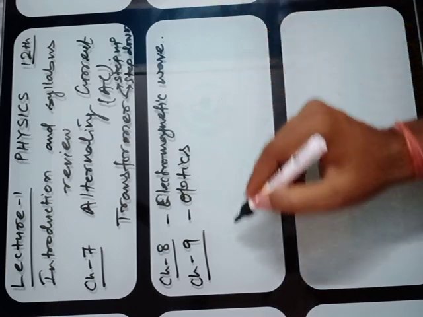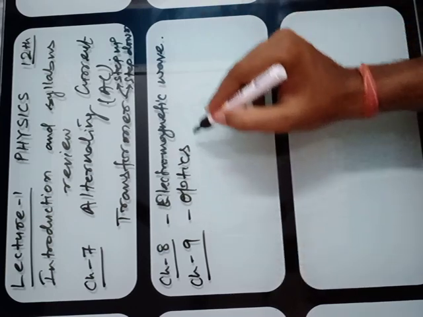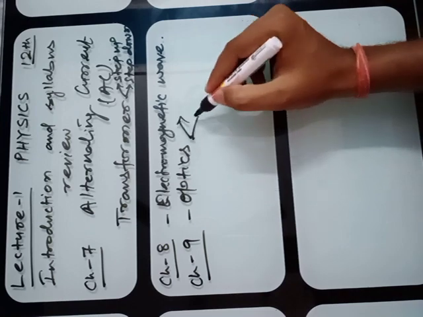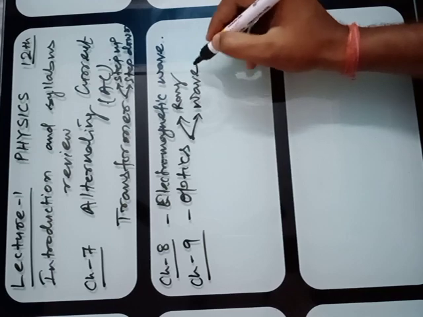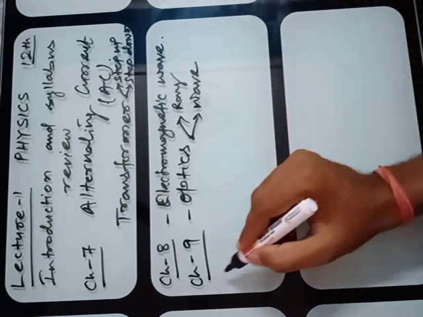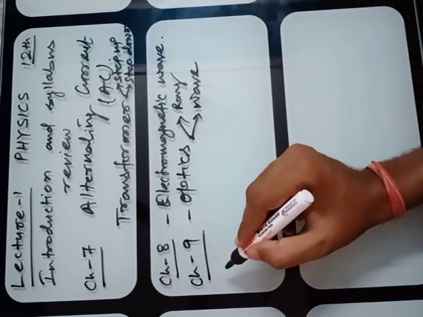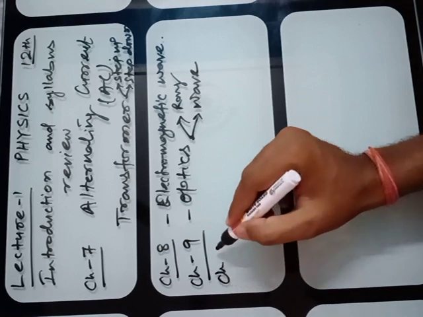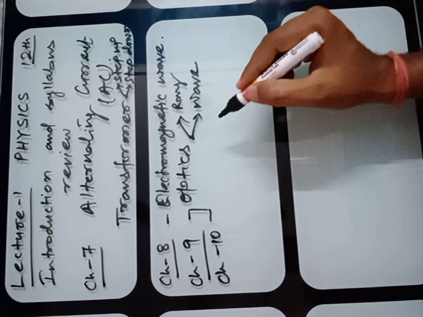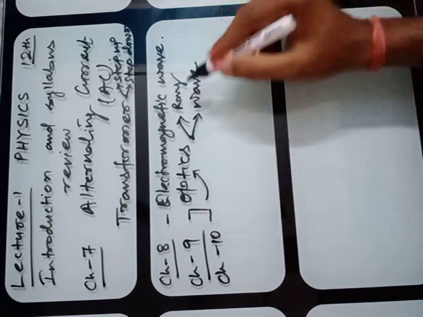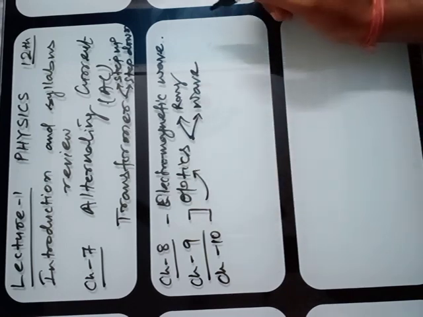Actually, optics contains two sections: ray optics and wave optics. Ray optics is chapter 9 and chapter number 10 will be wave optics. So these two chapters are called optics, ray optics and wave optics.